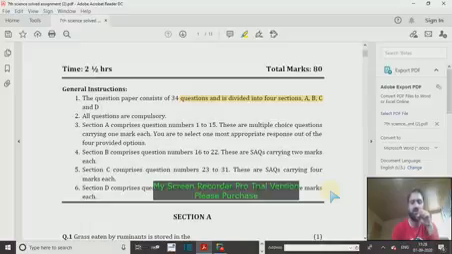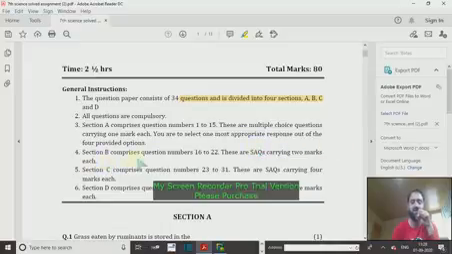As you can see on your screen, this question paper consists of 34 questions and is divided into four sections: A, B, C, and D. All questions are compulsory. Section A comprises question numbers 1 to 15. These are multiple choice questions carrying 1 mark each. You are to select one most appropriate response out of the four provided options.